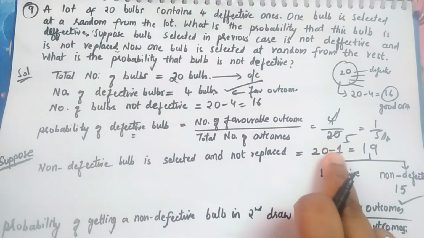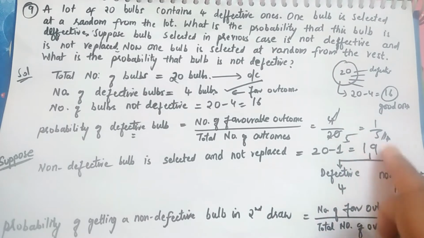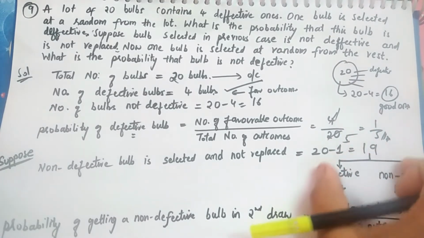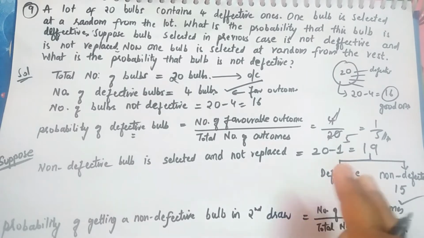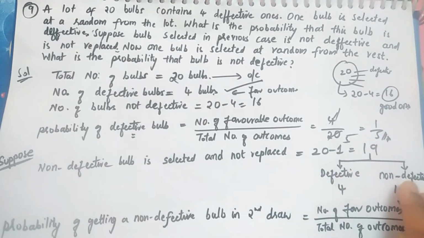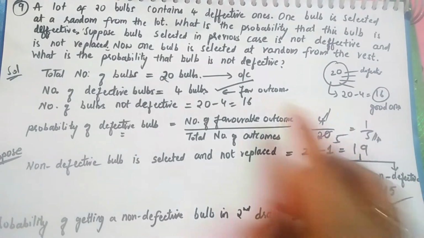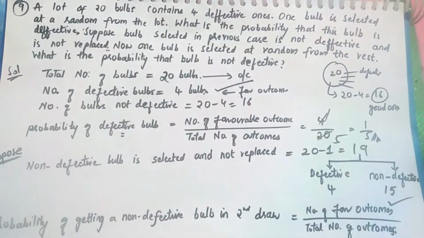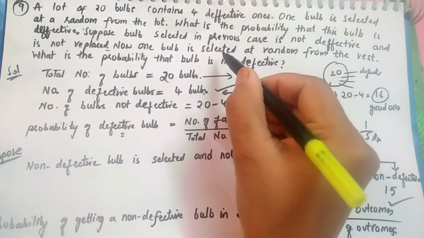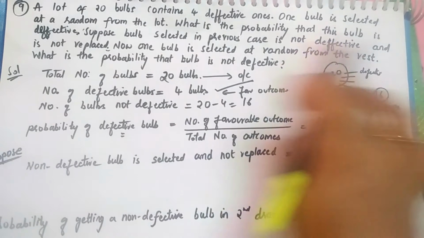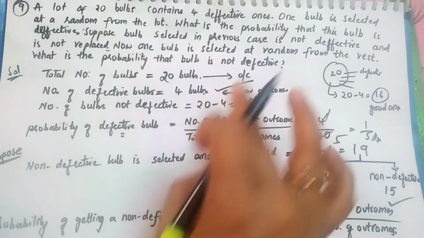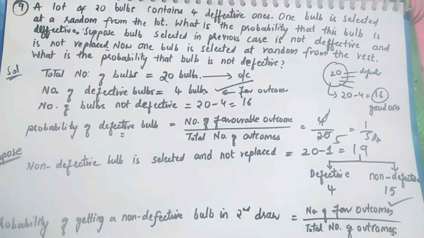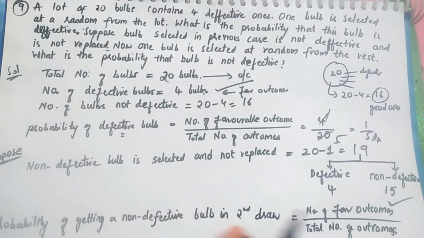Now from the 20 bulbs we removed one, we are left with 19 bulbs, right? In those 19 bulbs, 4 are still defective. And for non-defective, here there's a change. There were 16 previously. Since we have already taken out one in the previous experiment, we are left with only 15. Now, what is the question asking? What will be the favorable event for us now? One bulb is selected at random from the rest. What is the probability that the bulb is not defective?